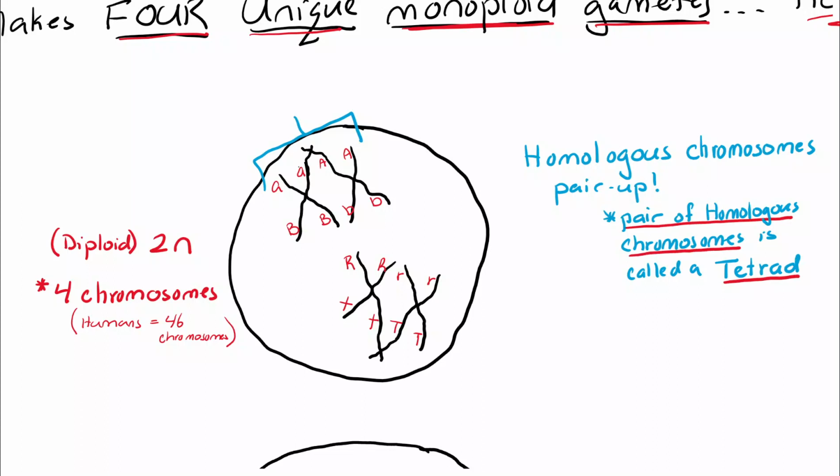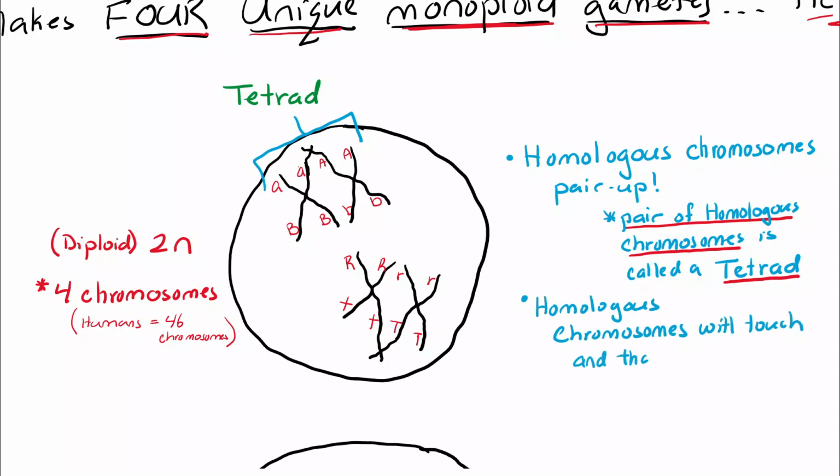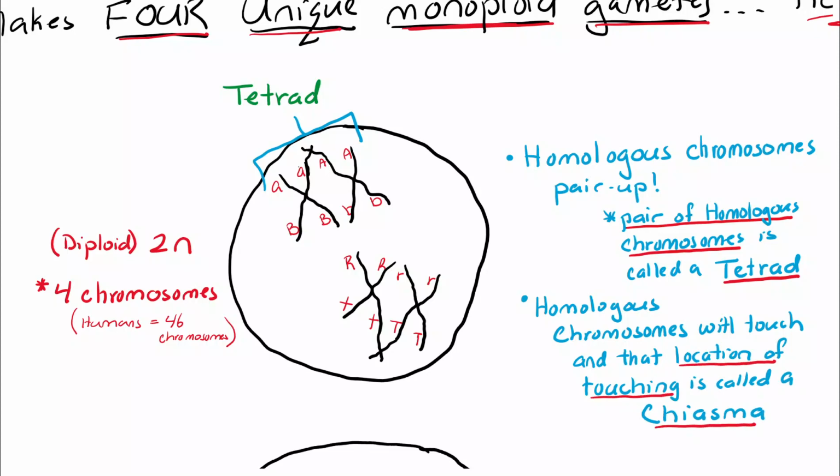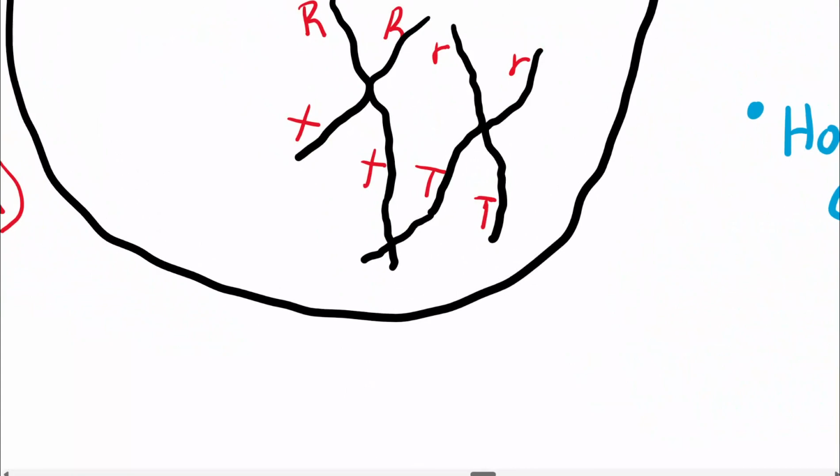And in the tetrad, you can see the arms of the homologous chromosomes starting to cross over a little bit. They're starting to touch each other. The point of contact between the homologous chromosomes is referred to as a chiasma. This is it right here.